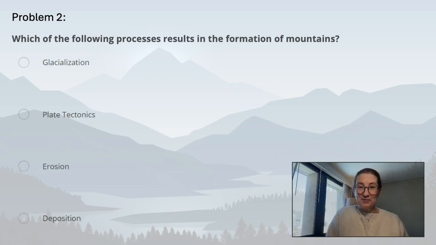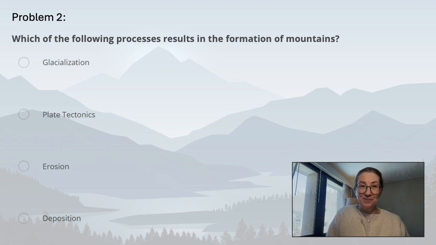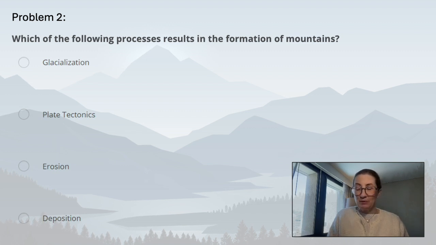Problem number 2. Which of the following processes results in the formation of mountains? Glacialization, plate tectonics, erosion, or deposition? Let's go through each. As glaciers move across landscapes, they change the topography and create unique formations, but they don't create mountains. So that is not our answer.